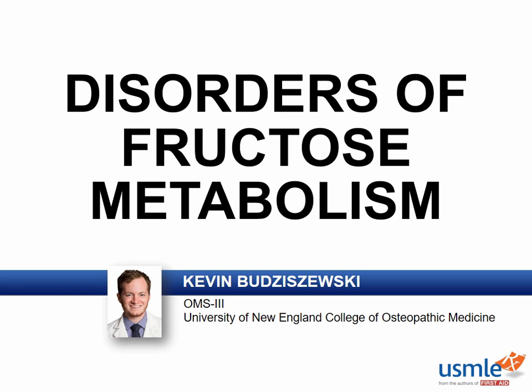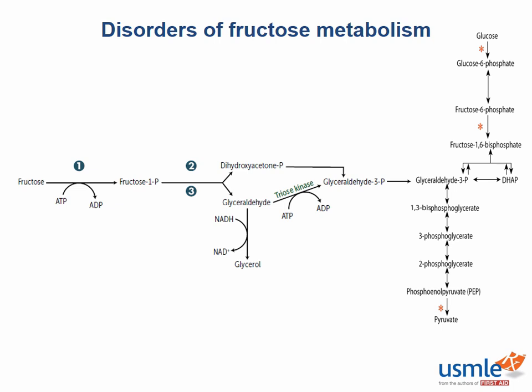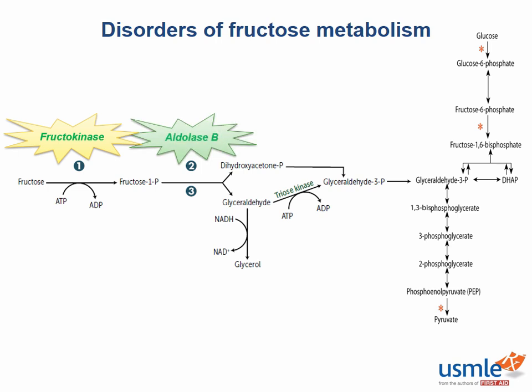So how does fructose, a monosaccharide, fit into metabolism? Well, fructose metabolism is important because it converts a substrate for glycolysis into energy production. As you can see, fructose enters the glycolysis pathway at glyceraldehyde 3-phosphate. Normally, it's converted to fructose 1-phosphate by fructokinase in the liver. The enzyme aldolase B then converts fructose 1-phosphate to dihydroxyacetone phosphate and glyceraldehyde.